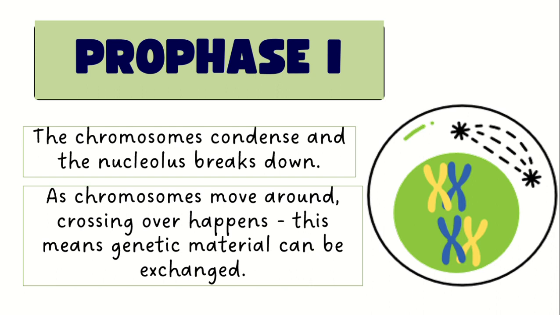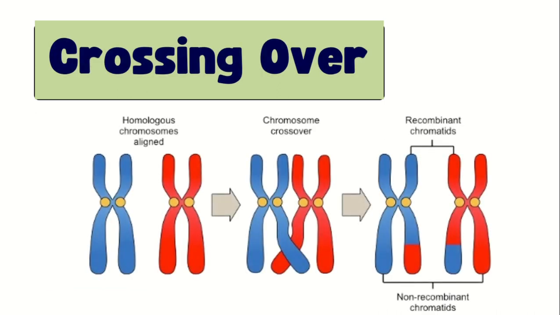In prophase 1, this is where crossing over happens. It happens in the homologous chromosomes. When we say homo, it means same. So crossing over happens if the chromosomes contain the same genetic material. For example, that chromosome contains the eye color.